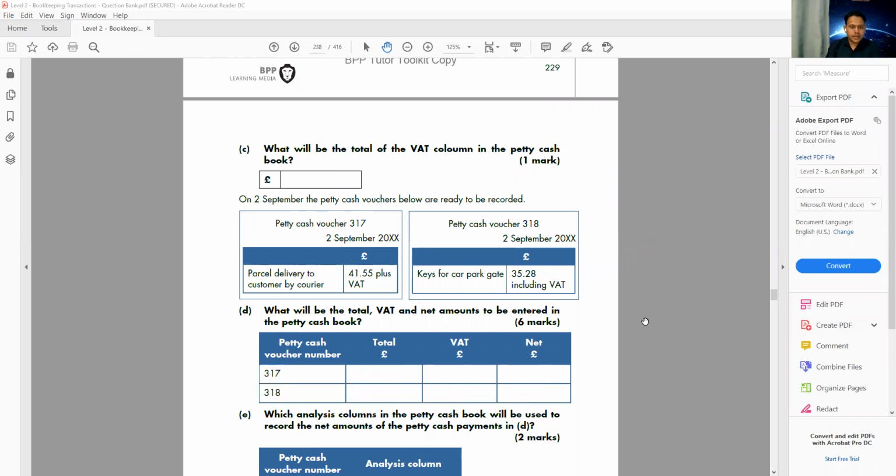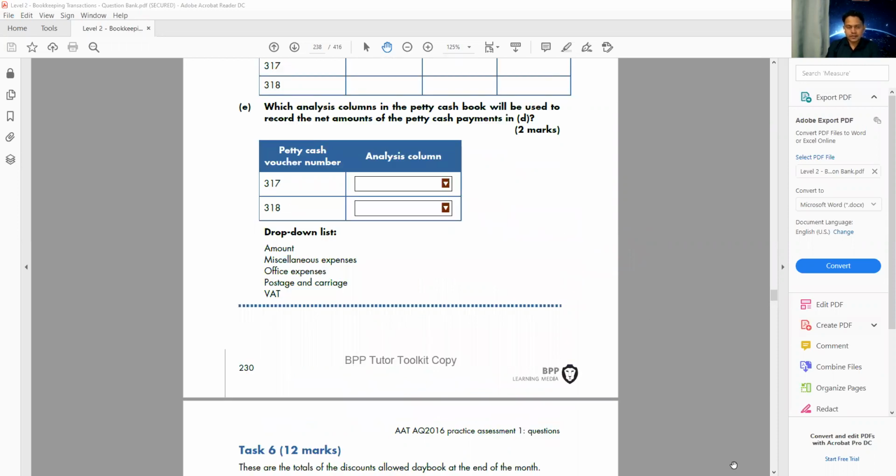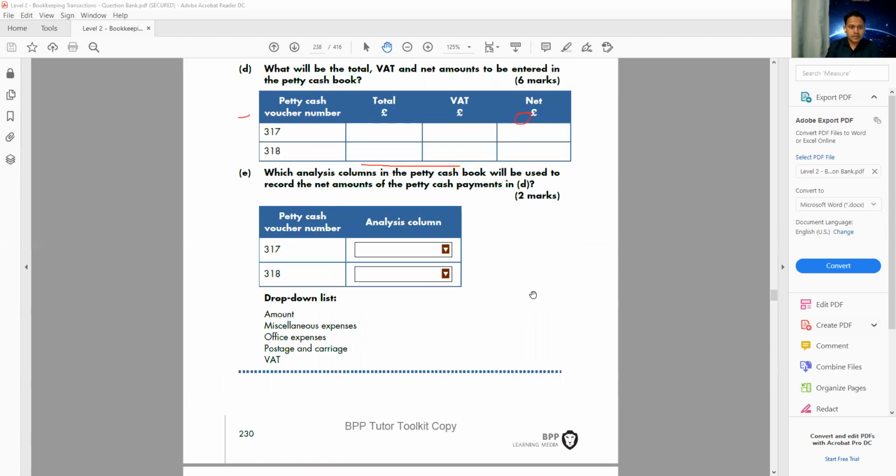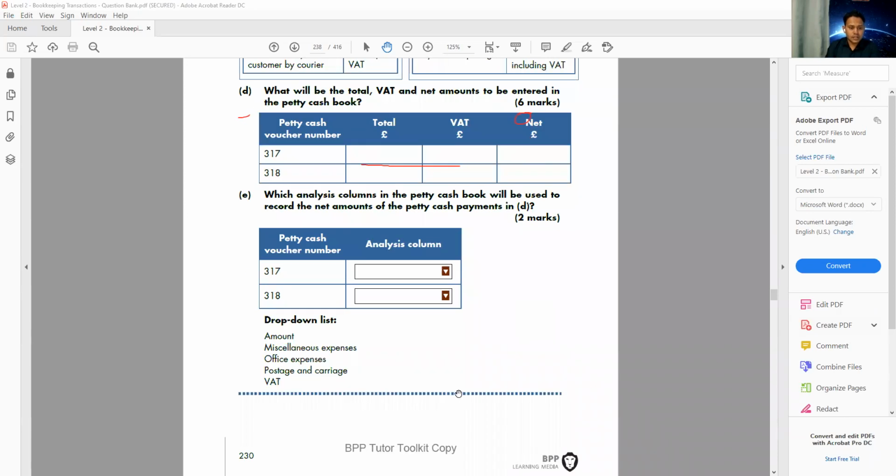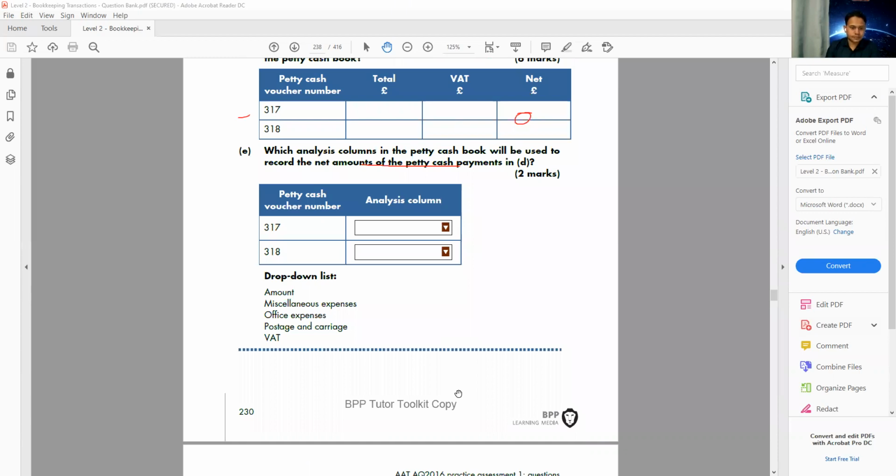Let's move on. The last bit we have here. Which analysis column in the petty cash book will be used to record the net amount of the petty cash payment in the debit? So what we recorded in the debit, which analysis column are we going to take? So for number 317, it is the parcel delivery. So it looks like postage and carriage. The postage and carriage.